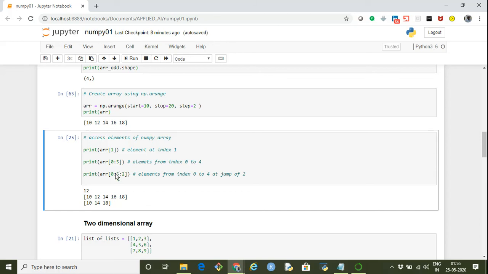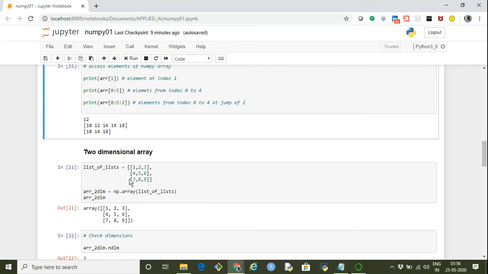Now we access elements at the jump of 2, so basically it is index 0, then we skip 1, then go to index 2, and so on. So 0, skip 1, go to 2, skip the next, go to the next, and so we get 10, 14, and 18. So far so good up to here.